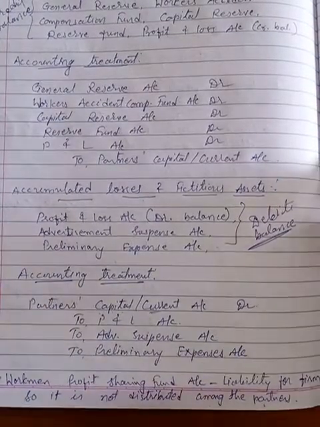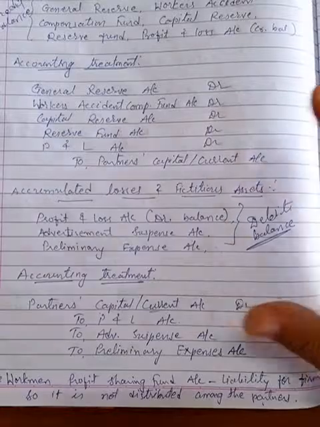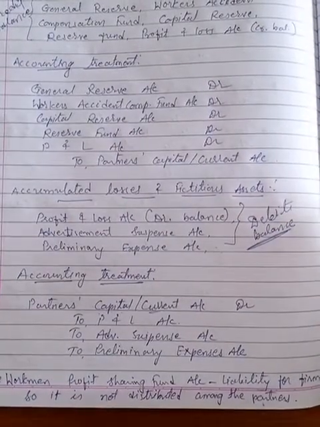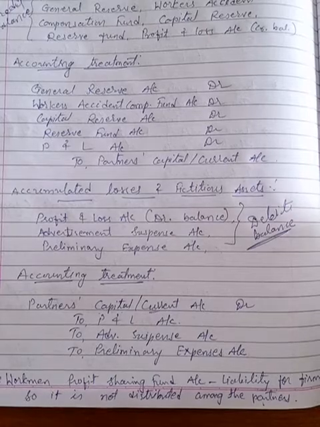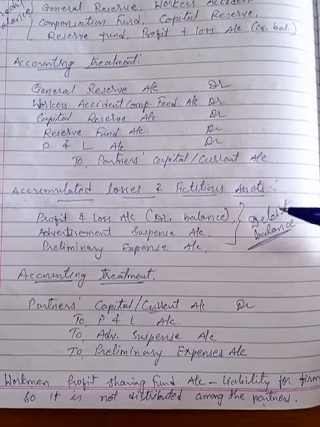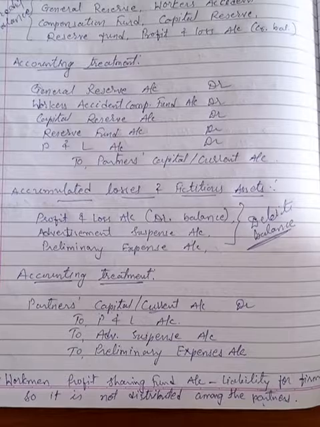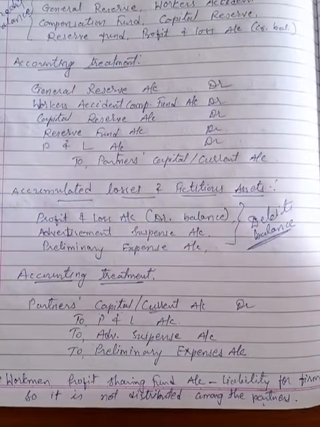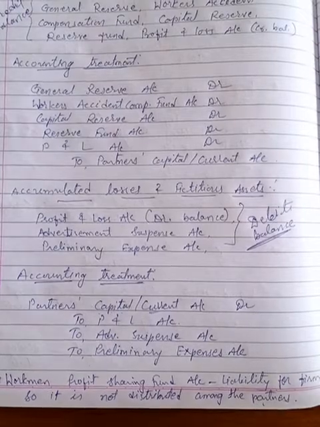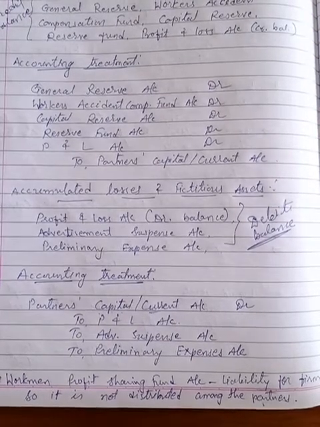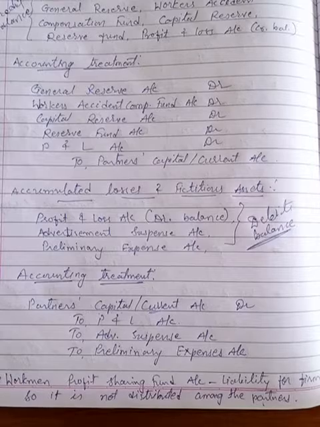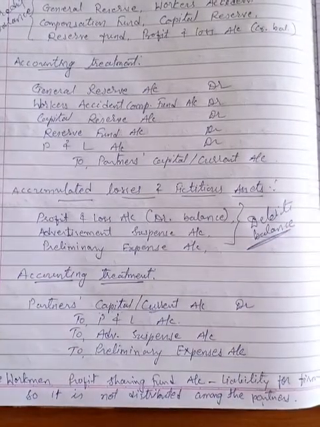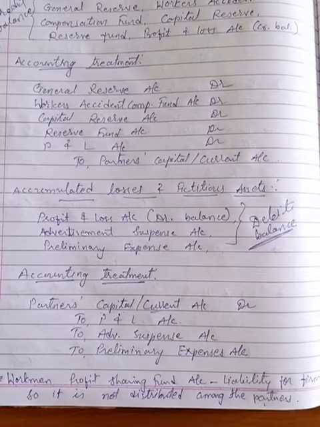Now I will explain one sum regarding this point only. Then again we'll see a sum including all the points, that is recording the revaluation of assets and liabilities as well as distributing these accumulated reserves and losses, and afterwards we are going to prepare the revaluation account and the balance sheet with the new balances of assets and liabilities or capital. That kind of sum we'll see afterwards. Just now I am going to discuss a question regarding accumulated profit or losses we have.